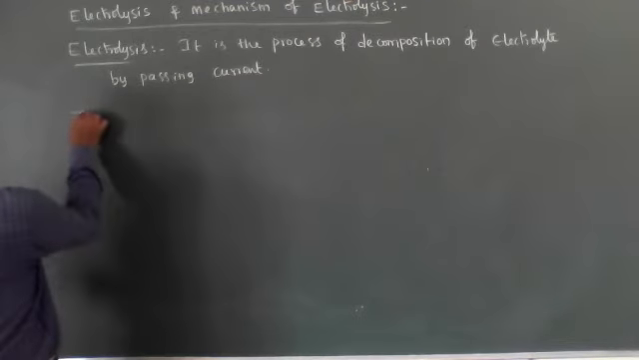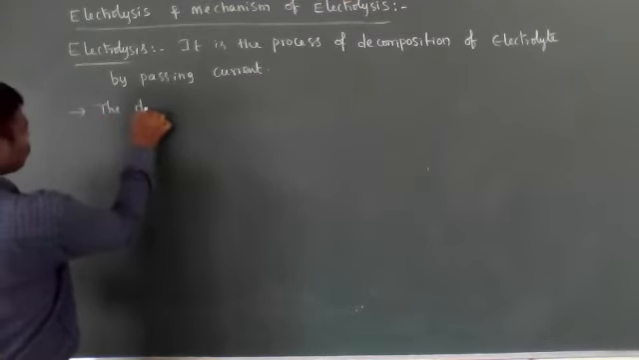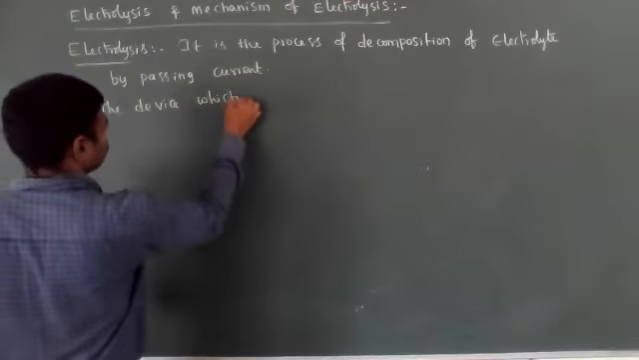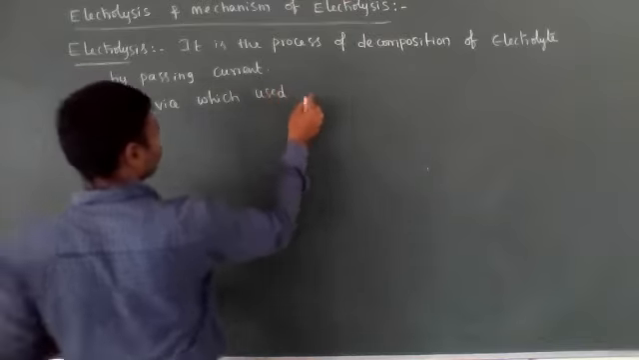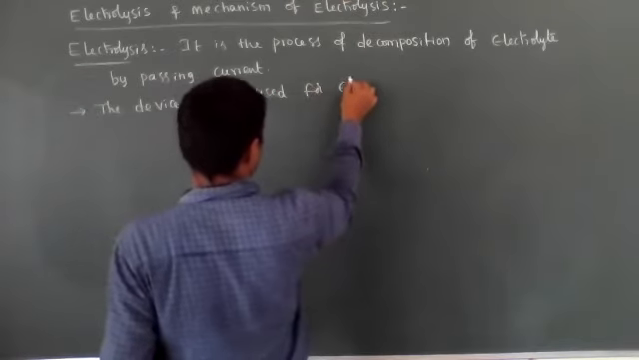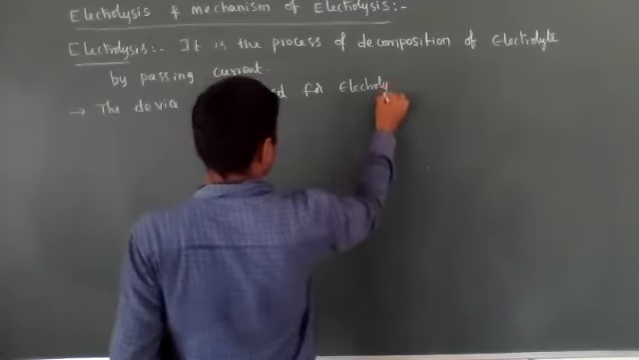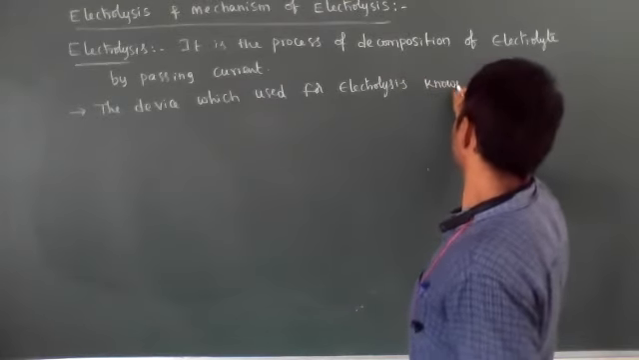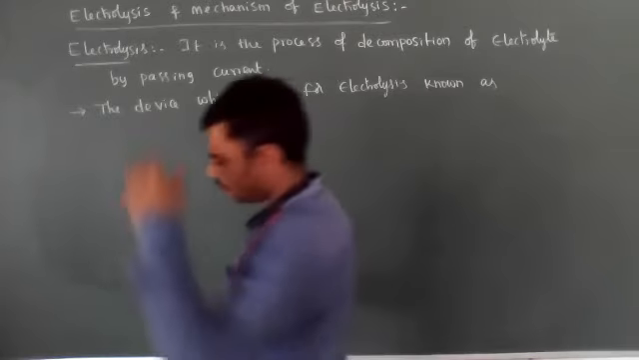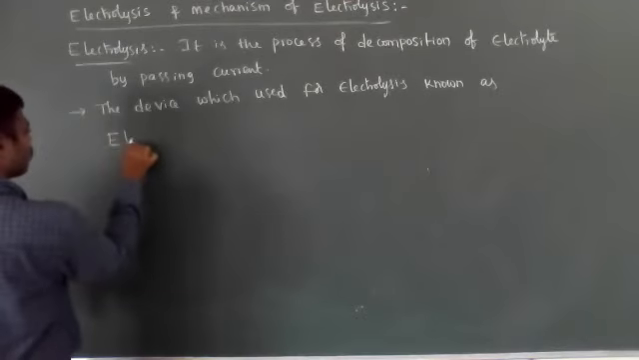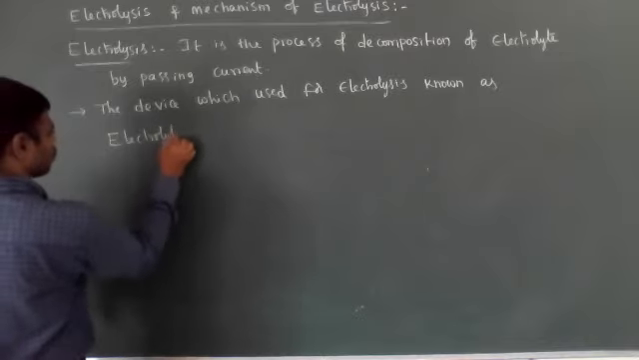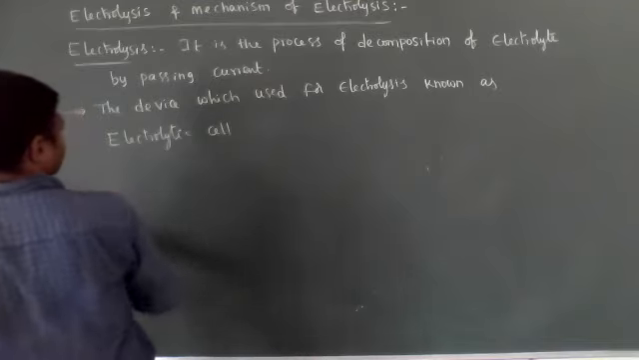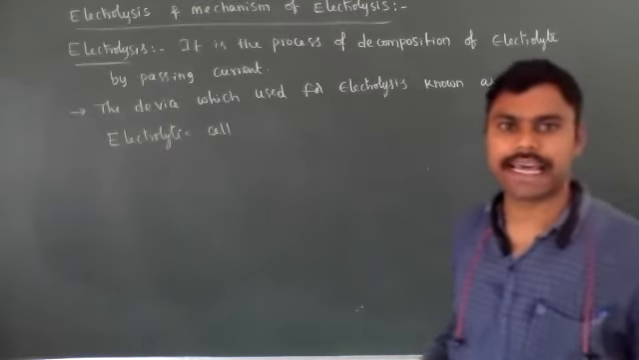So the device which is used for electrolysis is known as an electrolytic cell. So the electrolysis process mainly takes place in an electrolytic cell.